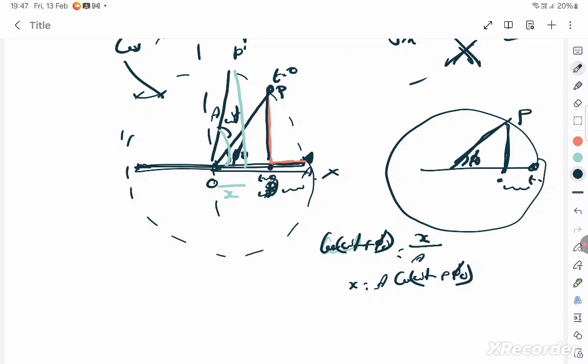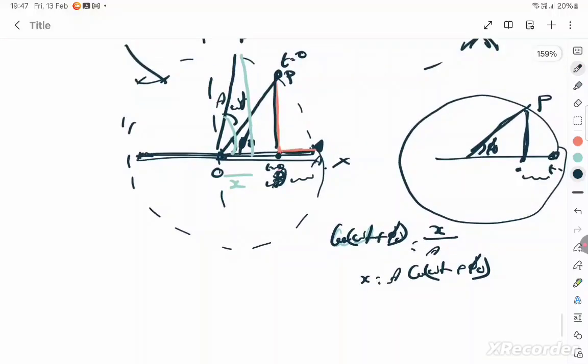Initial phase, where we have to start, but here it starts at t is equal to 0, the starting point is somewhere else. From there, omega t has moved, so omega t plus phi naught. So x is equal to A cos omega t plus phi naught. So thus you got your displacement equation like this.